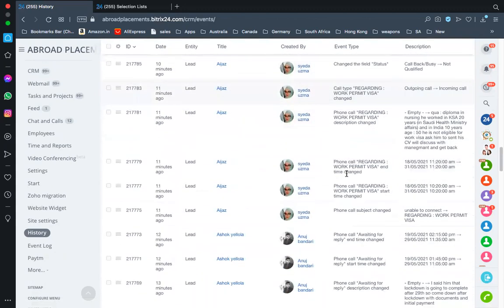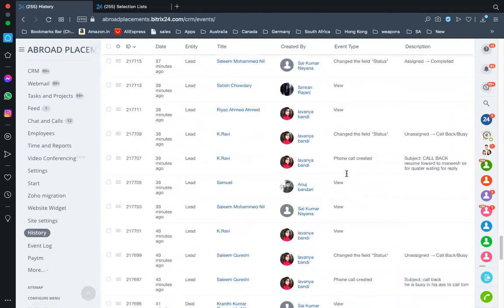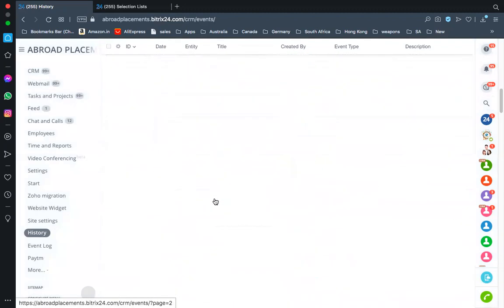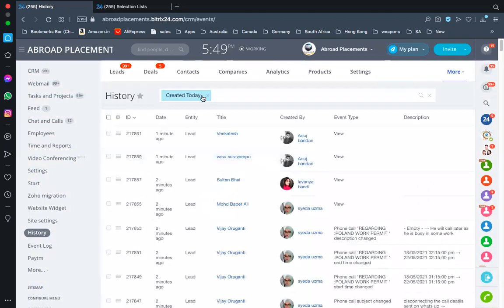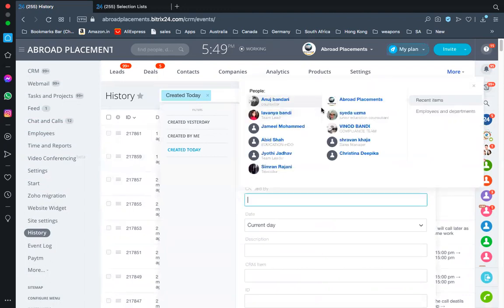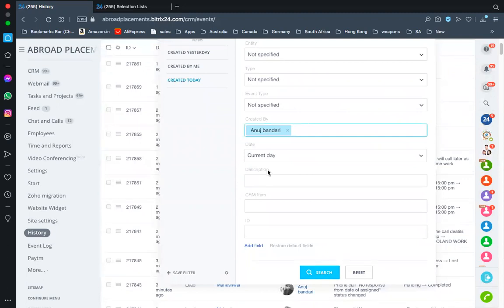So this is how I can pull out your calls made or emails done. Everything is mentioned over here. Okay. So now a simple example is, if I want to know today, I click today. Okay, so that's fine. So I want to know what Mr. Anuj has done. I can do it here. I can just click here, Anuj, and then I can say search.